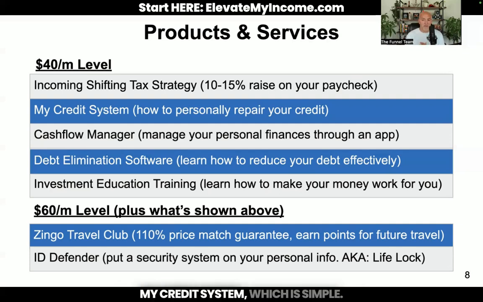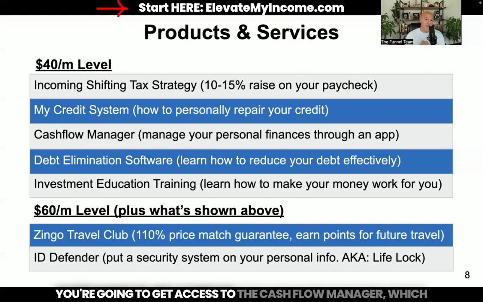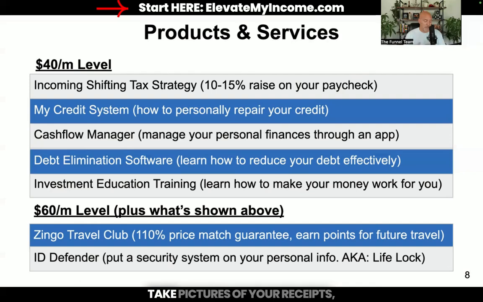My credit system, which is simple: how to repair your credit. You're going to get access to the cash flow manager, which is an app you can use right on your phone to manage all of your personal finances, take pictures of your receipts, and record all that information. So come tax time, doing your taxes as a business owner is very simple and easy to do.